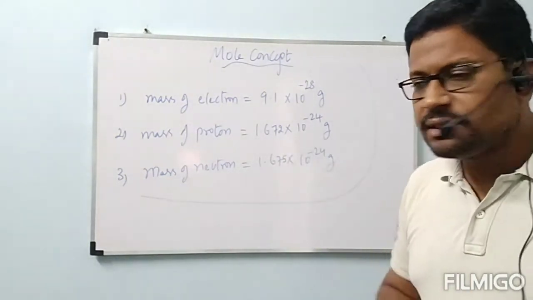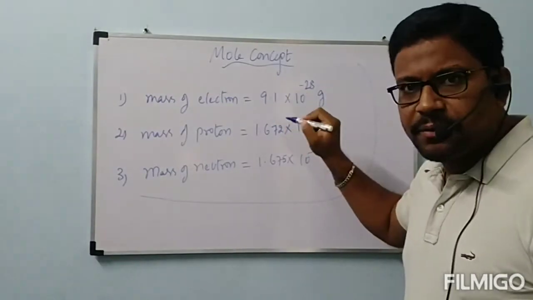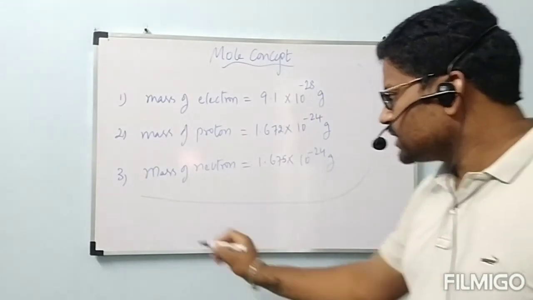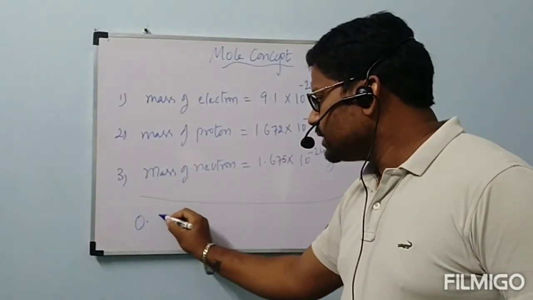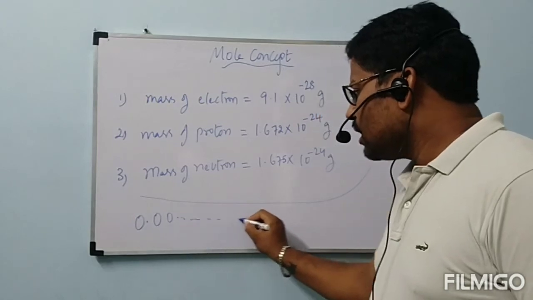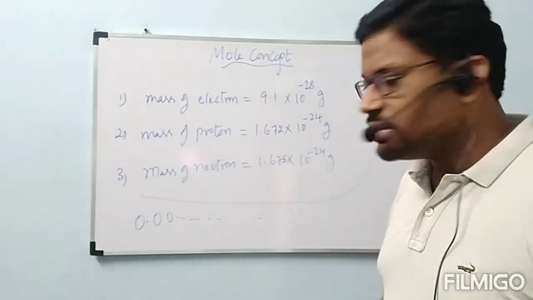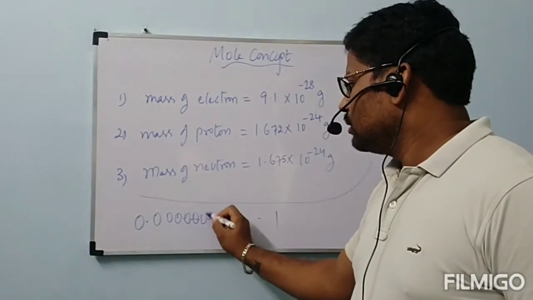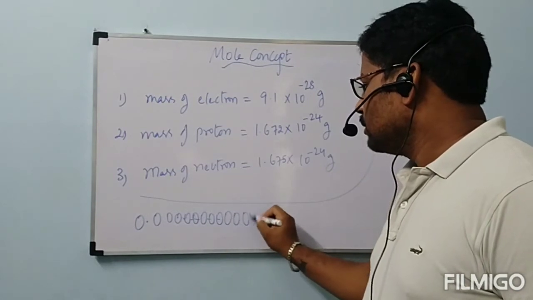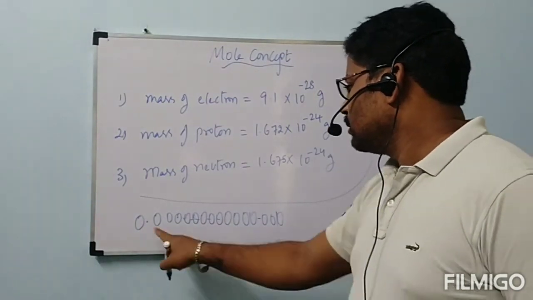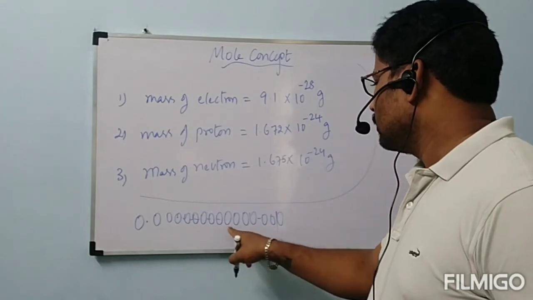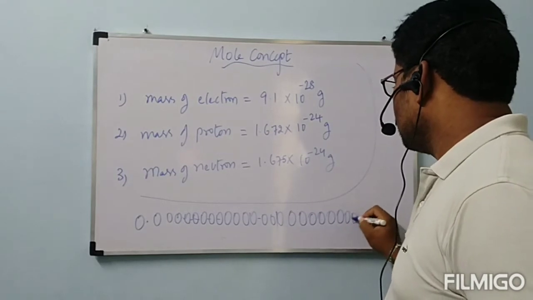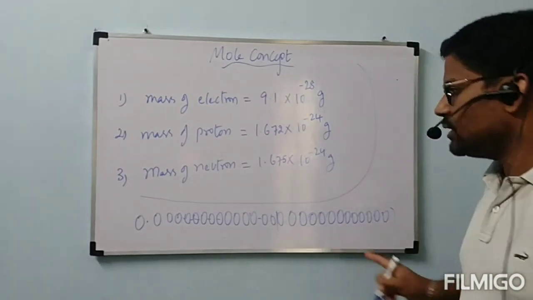You have to understand that this number 9.1 is okay. What about this 10 power minus 28? 10 power minus 28 means 0.00 like that. How many zeros are there? 27 zeros and then 1.